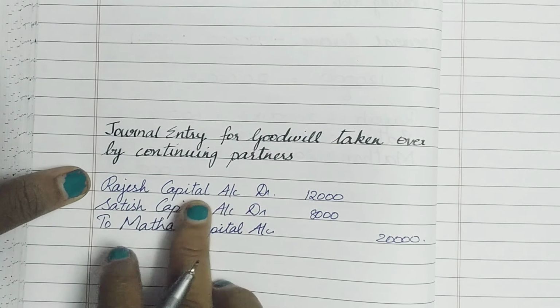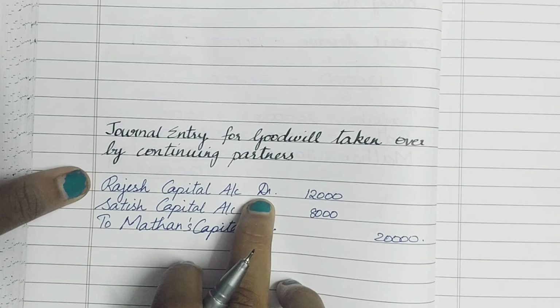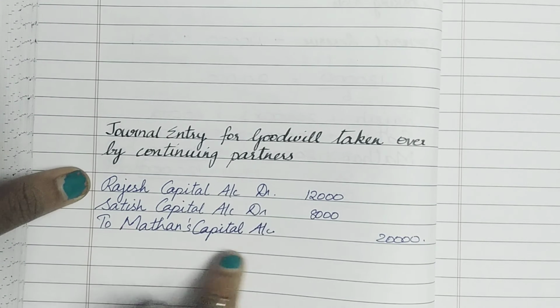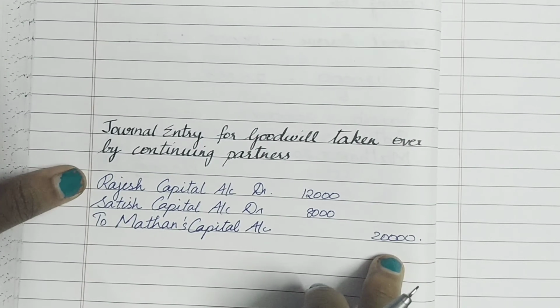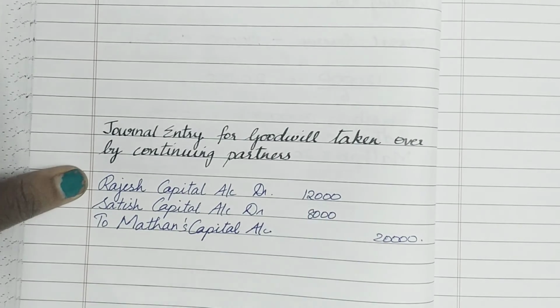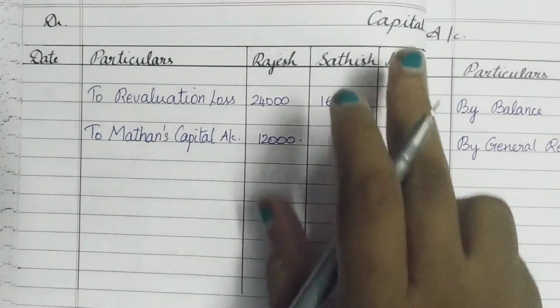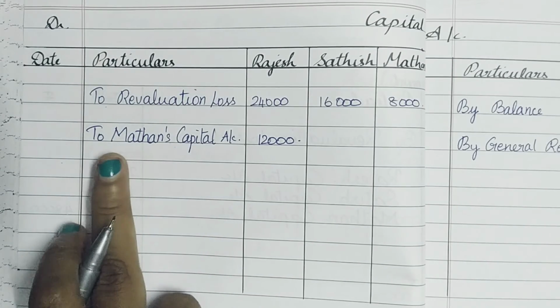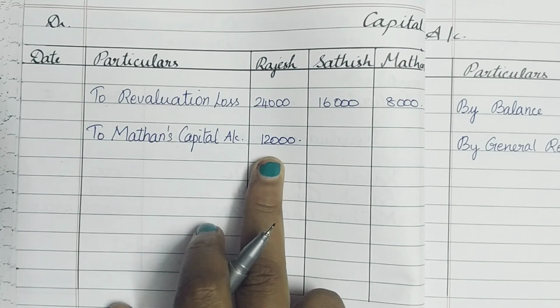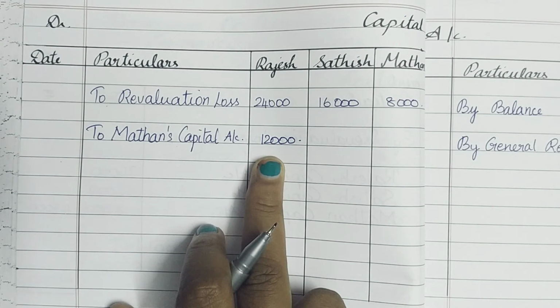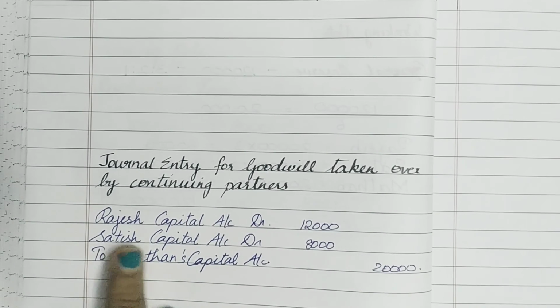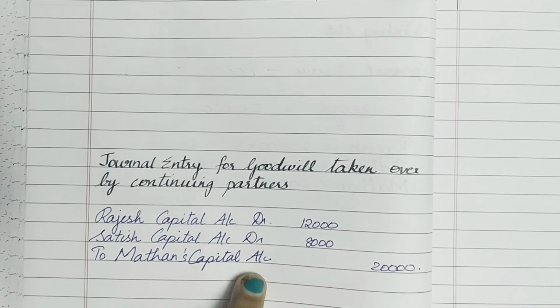So Rajesh's capital account is debited over here. It's in the debtor, so go to the debit side of the capital account and write the opposite account's name, to Madan, and in the Rajesh column you must record 12,000. On the debit side of the capital account I've written to Madan and the 12,000 in Rajesh's column, denoting that it is Rajesh's capital account.